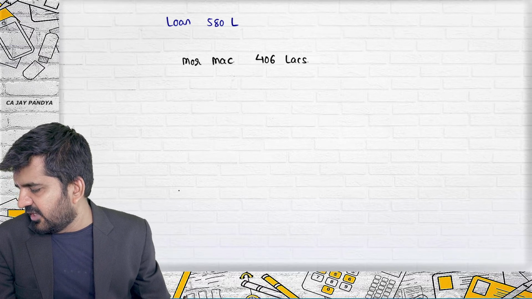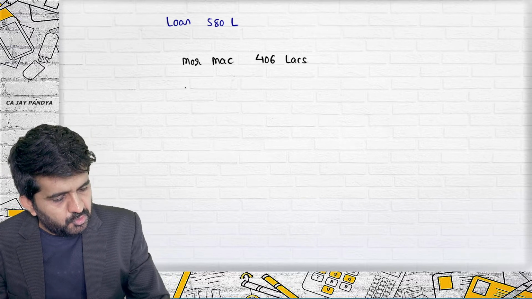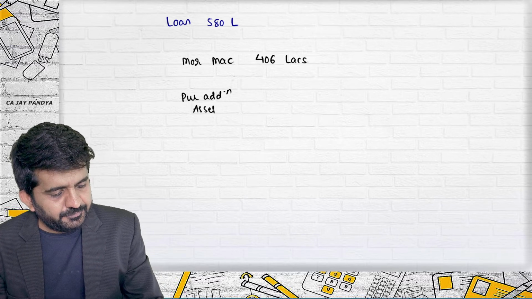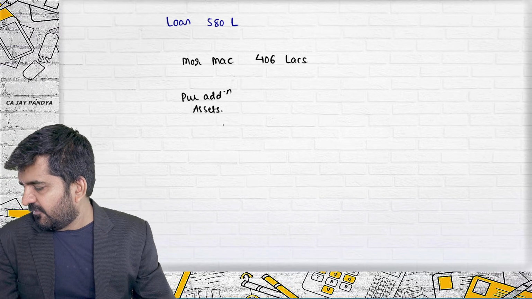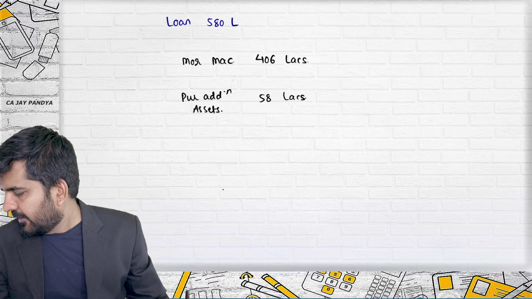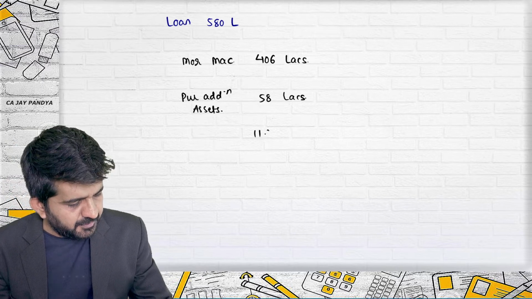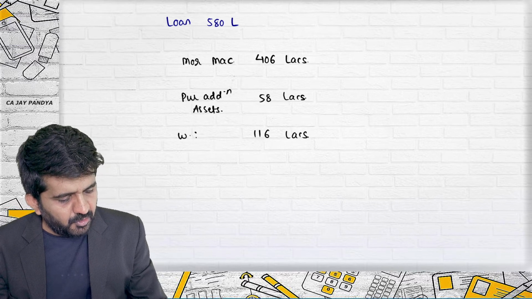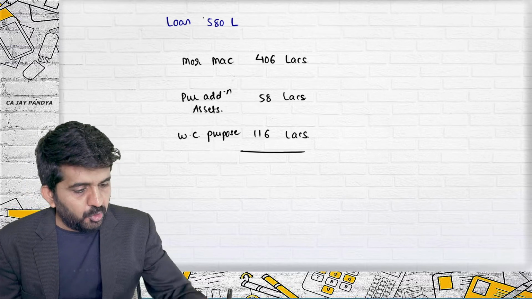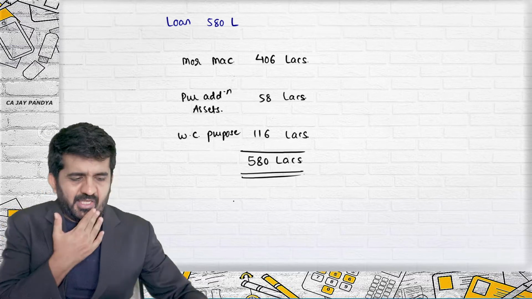58 lakhs was given as advance to a supplier for an additional asset. So you are also purchasing additional assets of 58 lakhs. And the balance loan of 116 lakhs has been utilized for working capital purpose. This total should be 580 lakhs. If it is not, there is some mistake, but it will be 580 lakhs.